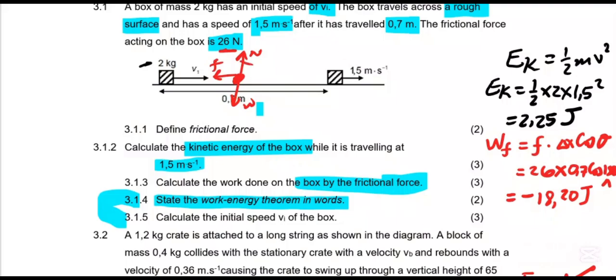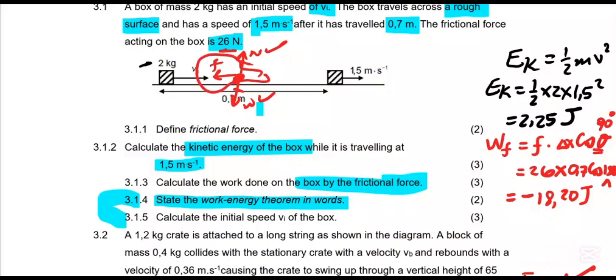The normal force will give you zero work. Also the weight will give you zero work because they are perpendicular to the displacement. They are making 90 degrees. So if you punch the calculator with 90 in place of theta, cos 90 will be equal to 0, which means these two do zero work. So we are left with the frictional force.